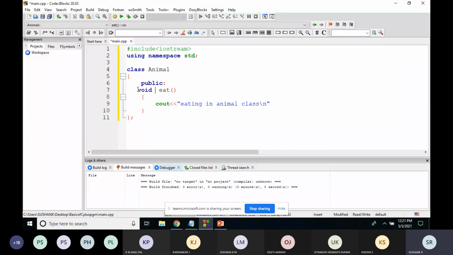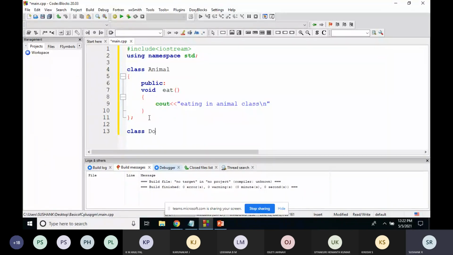Okay, one class is there, a class called animal. For this class called animal, I'm using a function called eat. What it is doing is printing the message, eating in animal class. After that, I'll create one more class called dog class.